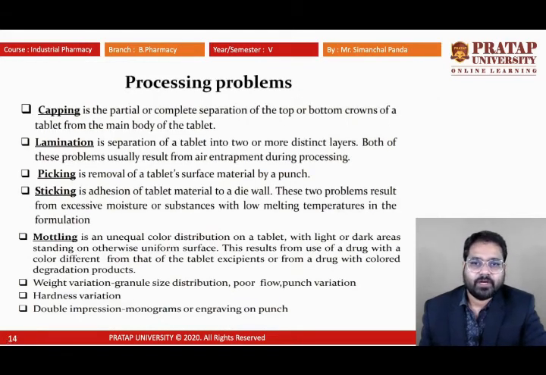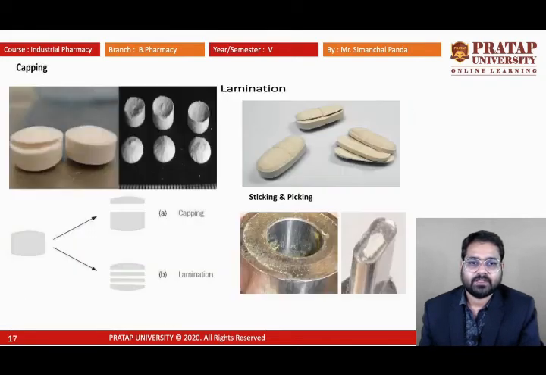So there are different types of processing problems. The first one is known as capping. Capping is nothing but the partial or complete separation of top or bottom crowns of a tablet from the main body of the tablet. Here we can see this one is known as capping.